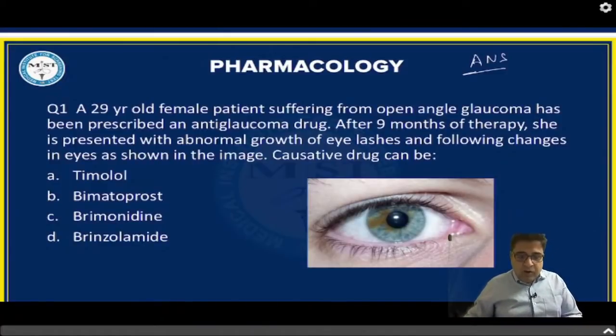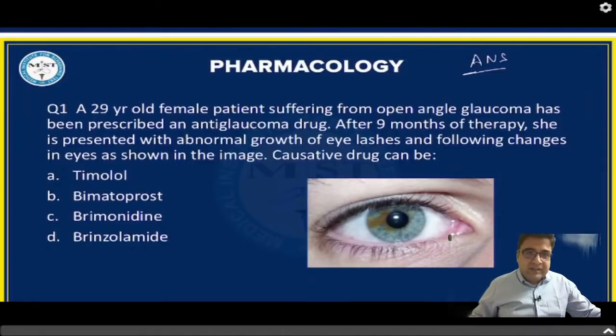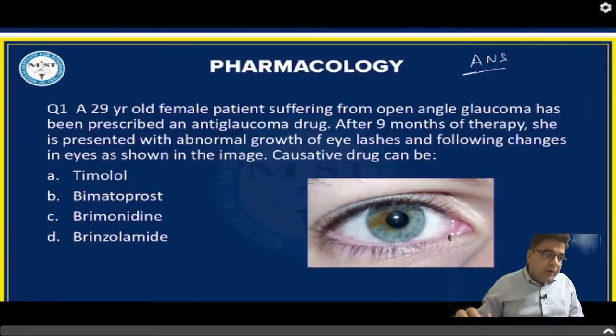So the most important topic for your exam this year, according to me, in the autonomic nervous system is anti-glaucoma drugs, right? So anti-glaucoma drugs are the most important topic for you people. And question number 1 is based on an anti-glaucoma drug side effect. So would anyone like to answer?